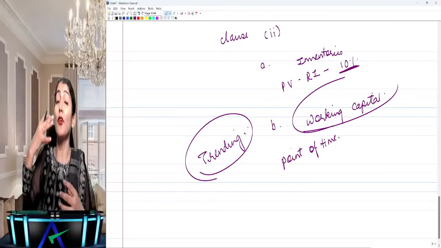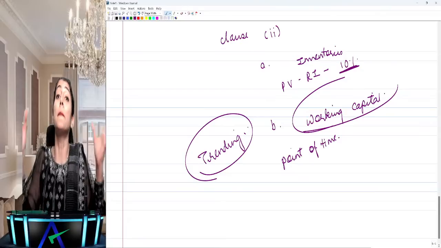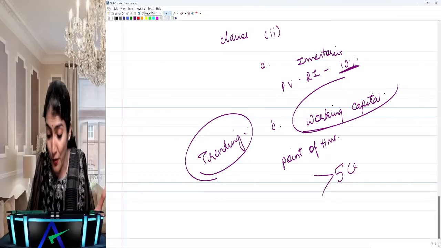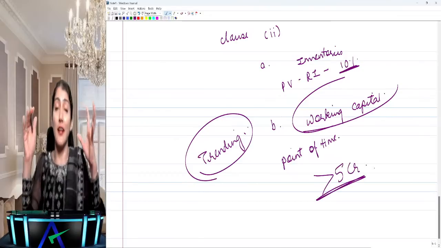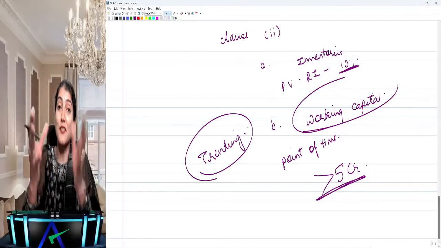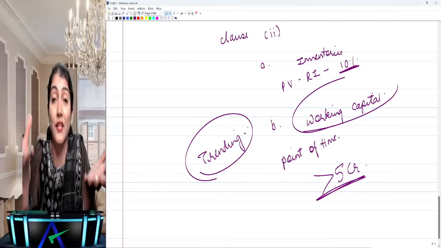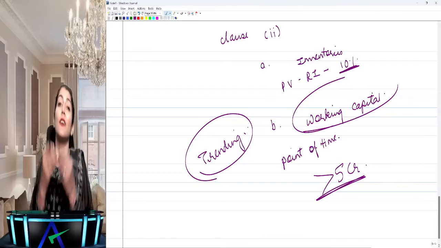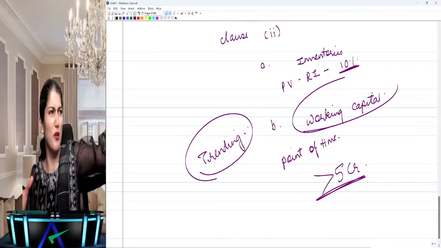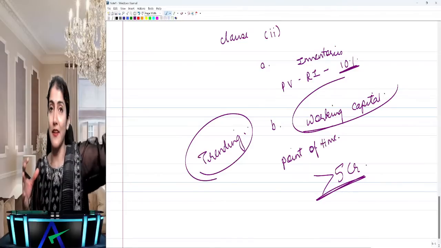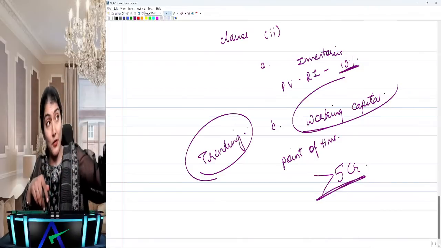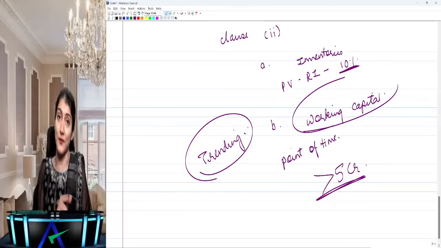Whether at any point of time during the year the company has been sanctioned working capital limit in excess of 5 crore on the basis of security of the current assets from any bank or financial institution, whether the quarterly return statements which have been submitted to the bank or financial institution are in agreement with the books of account? The CA, the auditor, what he has to check: they have taken a working capital loan of more than 5 crore from the bank, and they are submitting quarterly return statements to the bank. The CA has to report in CARO whether whatever quarterly return statements are being submitted to the bank are in agreement with the books of account.